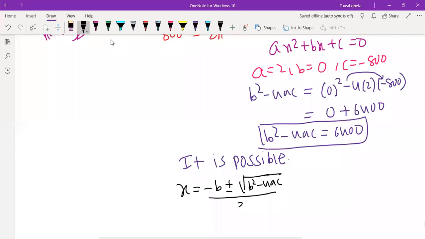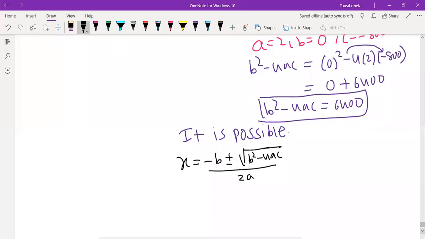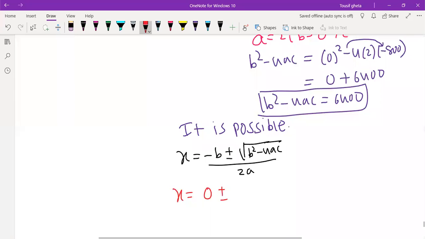Lengthy but not difficult. So x is equal to minus b, nothing but 0, plus or minus root of b square minus 4ac, just we found. b square minus 4ac value is 6400. So that only we should write.